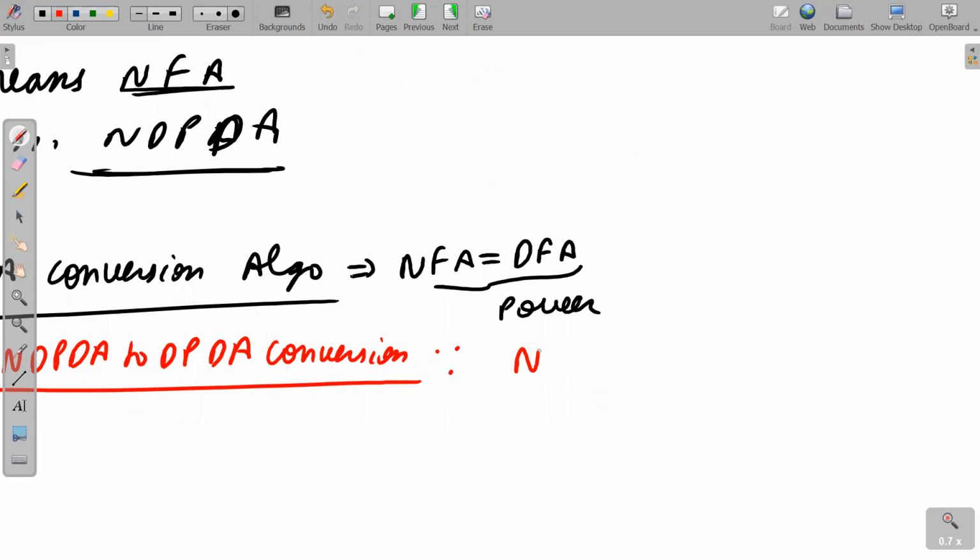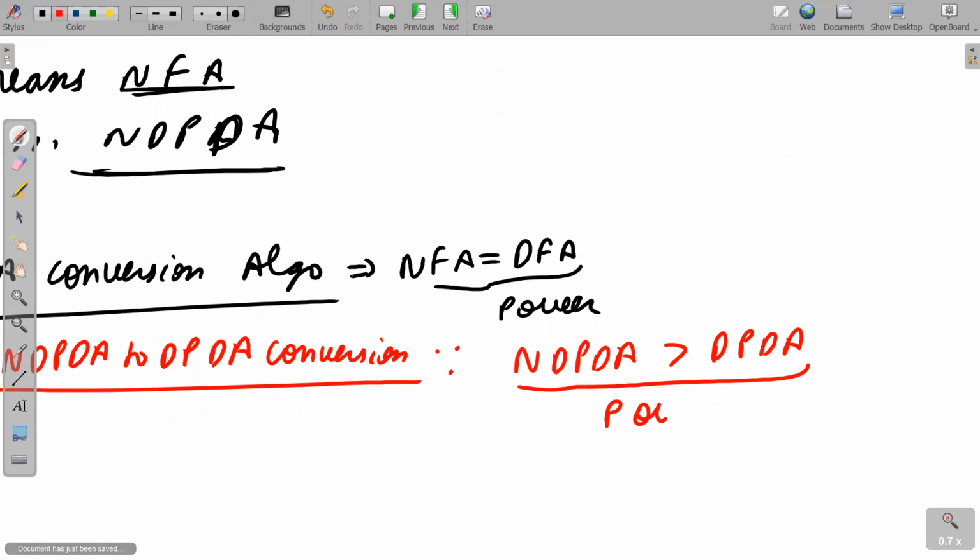Because in terms of power, NDPDA is more powerful than DPDA. Power means there are some CFLs which cannot be accepted by DPDA but can be accepted by NDPDA.